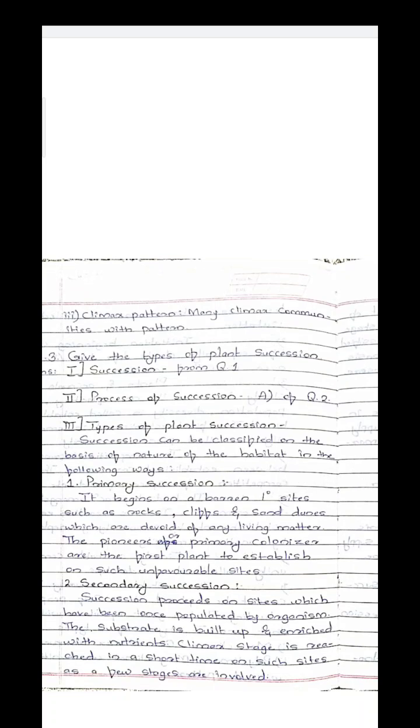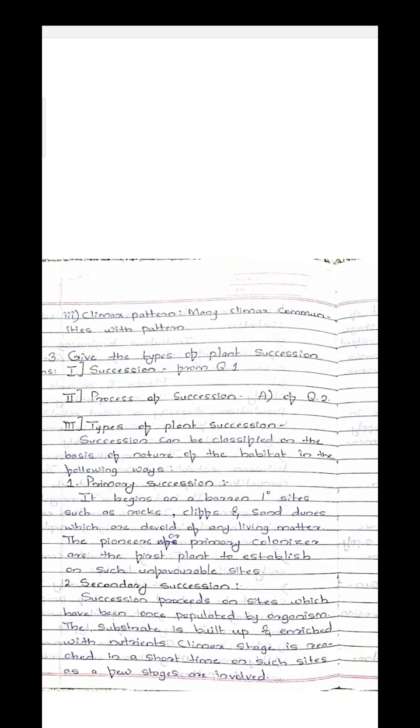Succession can be classified on the basis of the nature of the habitat in the following ways. So the types of succession depend on the nature of the habitat. Habitat means where the community is present; that area is known as the habitat. So on the basis of habitat, plant succession is differentiated.